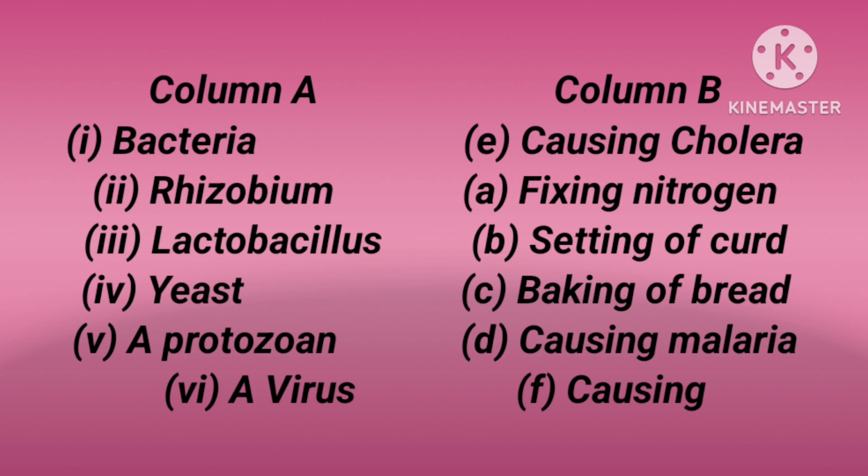Virus means causing of any diseases. So, column A and column B list some microorganisms and what they cause or what their importance is.